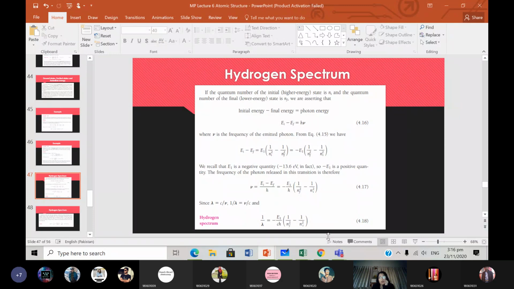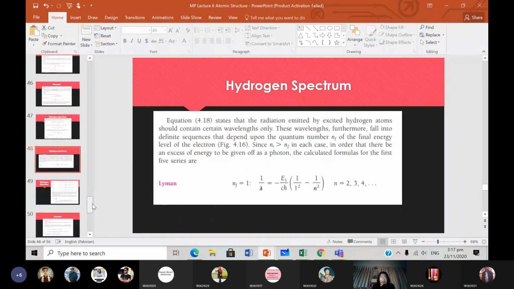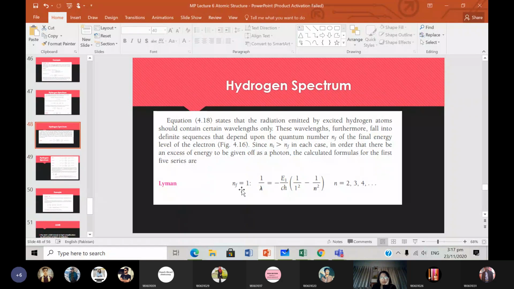So this is the hydrogen. This is the equation for the hydrogen spectrum. The wavelengths of the photons that are released will be given by this equation, where this is the final quantum number of the electron orbit, and this is the initial quantum number. And we have done this in astronomy and astrophysics before as well. So I'll just quickly go through this.